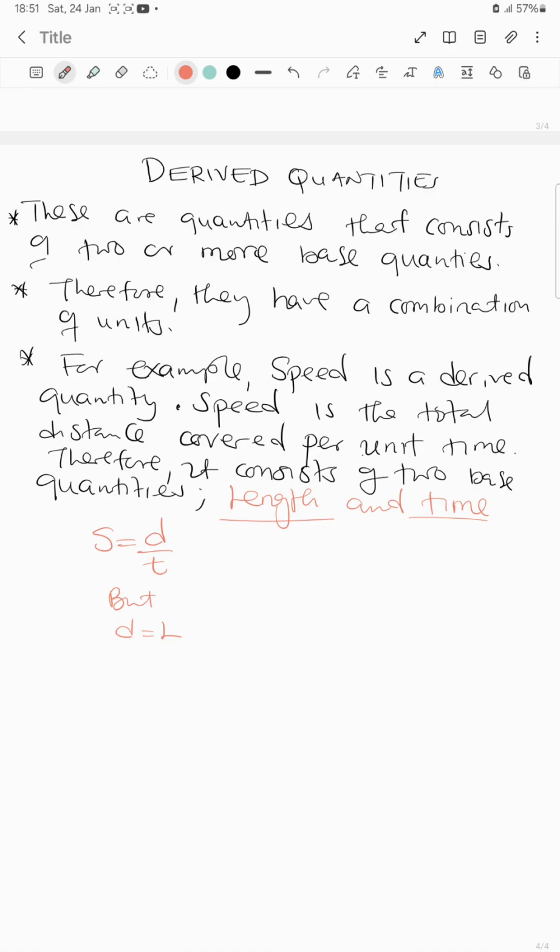We know there are only 7 base quantities, but if you combine them, we get what we call a derived quantity. In short, any physical quantity that is not among the 7 base quantities is deemed to be a derived quantity.